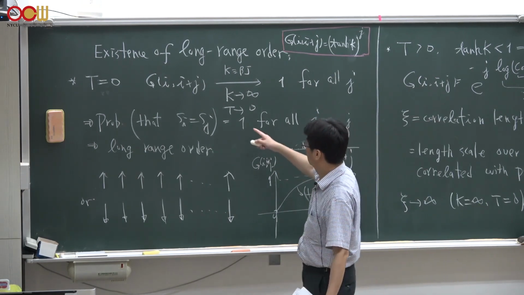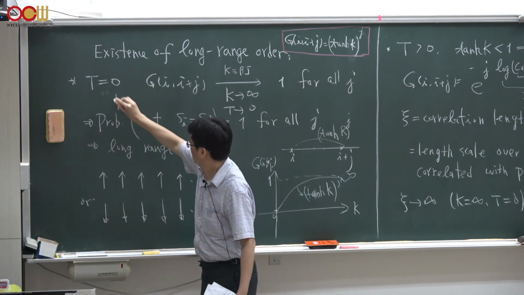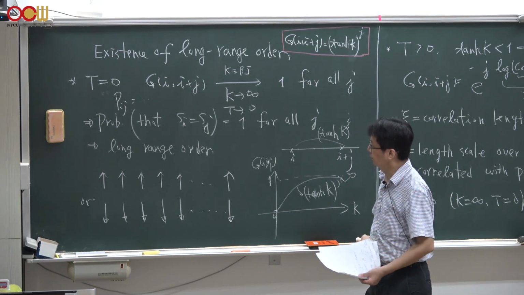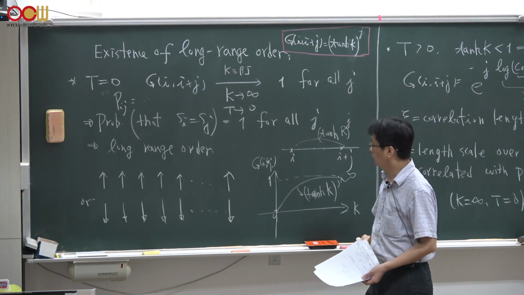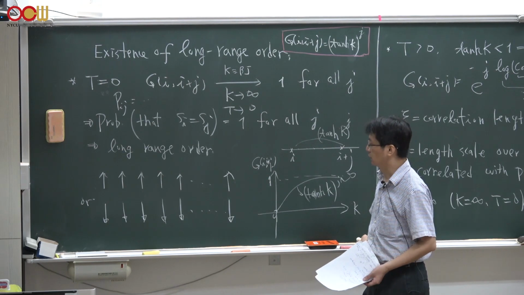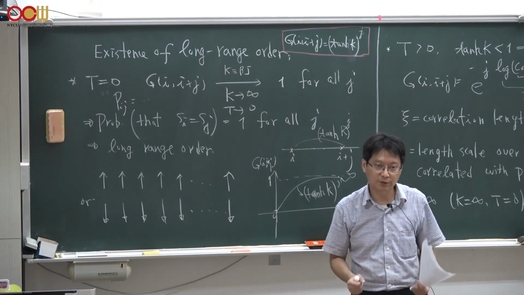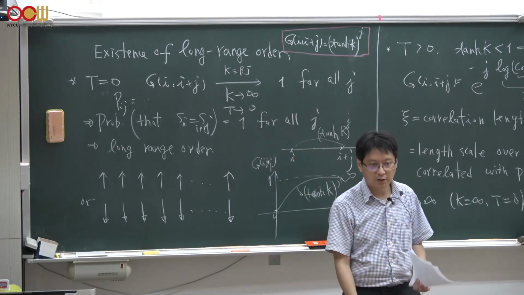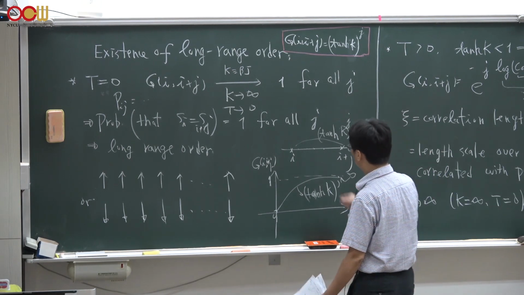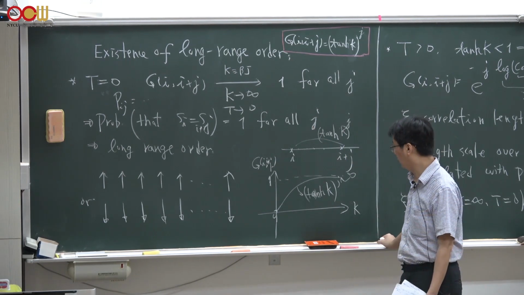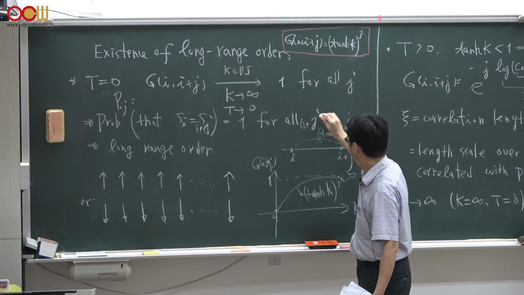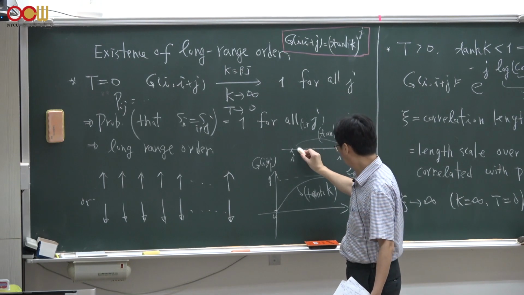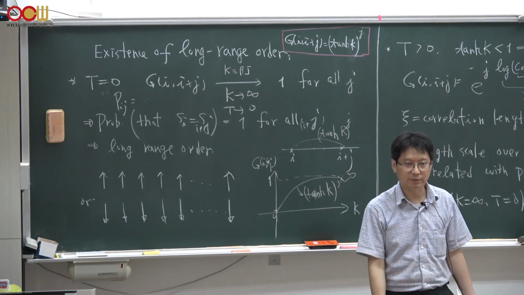Which means that if you look at this probability function P_ij, which we defined earlier, you can see that the probability to have S_i the same value as S_j is actually 1, which means that you get a 100% probability to have two spins on these two sites have the same value. And this is true for any arbitrary j, which means that this j could be the nearest neighbor or next nearest neighbor or third neighbor and so on.